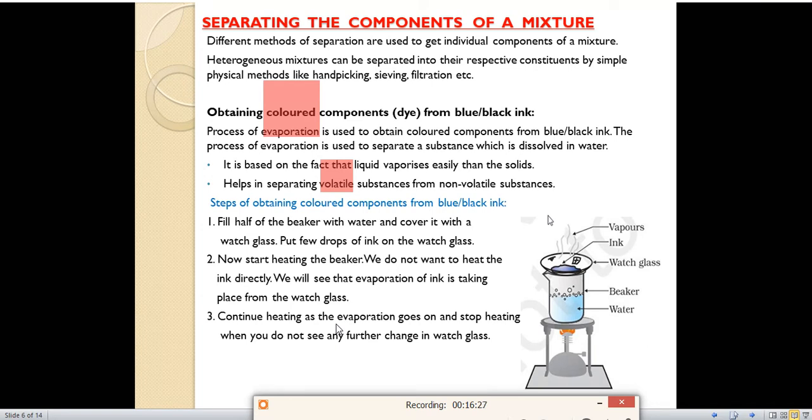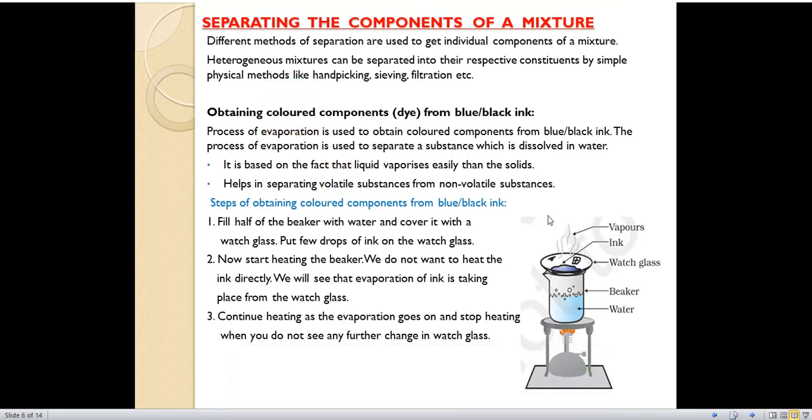Continue heating as the evaporation goes on, and stop heating when you do not see any further change in the watch glass. We have to continue heating till the water is evaporated, and as soon as no changes can be observed, we stop heating. What we can conclude from this activity is that the water present in the ink gets evaporated and the blue or black colored dye is left behind in the watch glass. Like this we can separate two components, in which one component is dissolved in water.